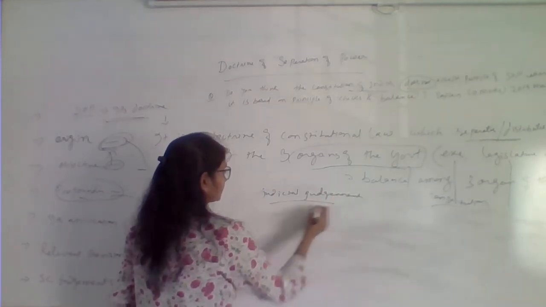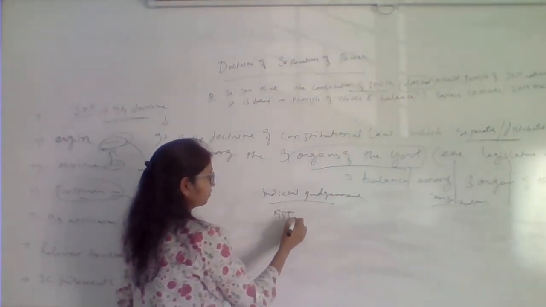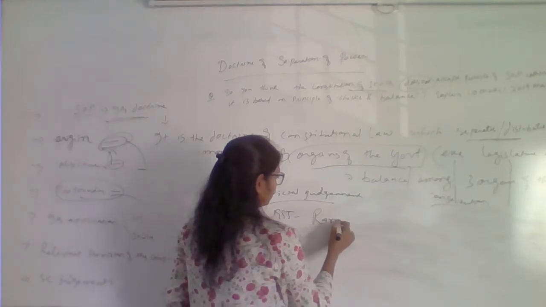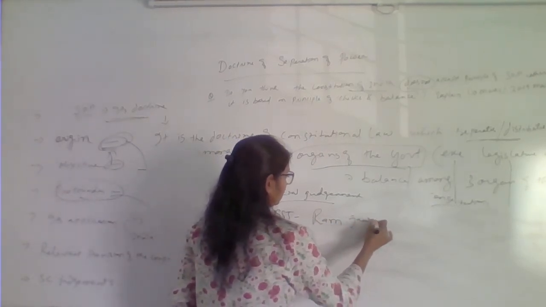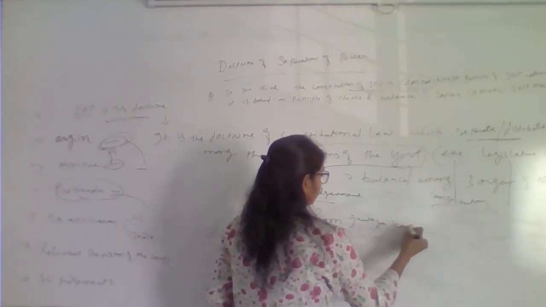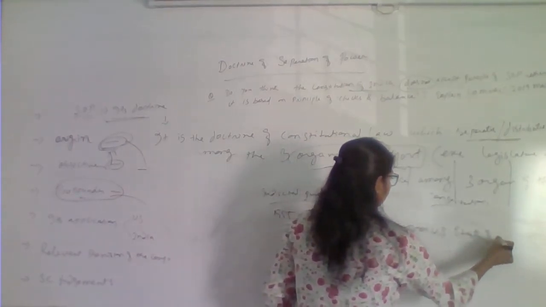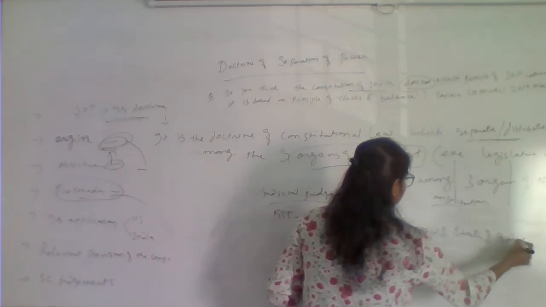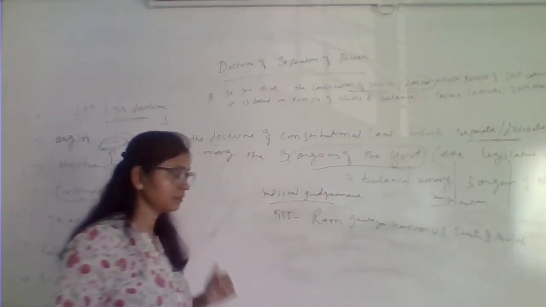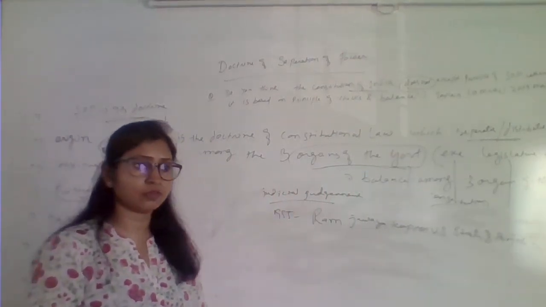So for the first time in 1955, in Ram Jawaya Kapoor versus State of Punjab, the issues regarding separation of power cropped up.